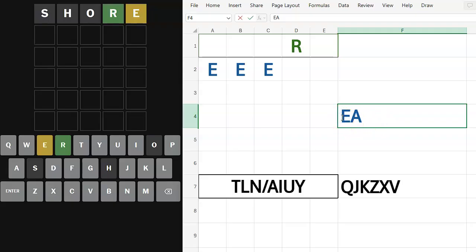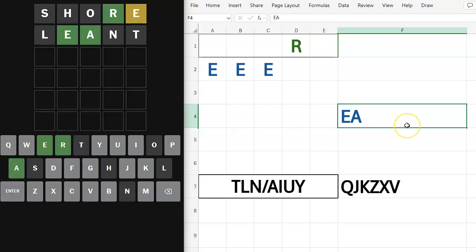Oh, I want to try learn, but that doesn't work. We've already got the R. We know where it is. What about... Oh, hold on. I think that is an archaic. He leaned, he leant. Look at that. EAR. No T. No L. P. D. K, maybe?